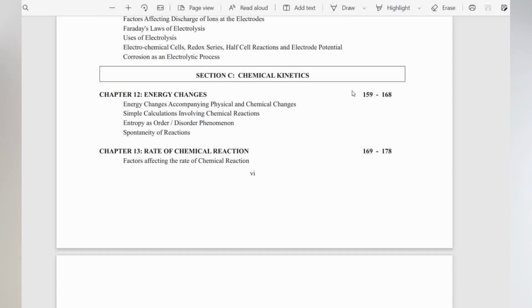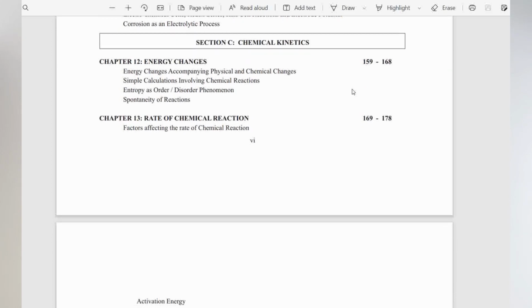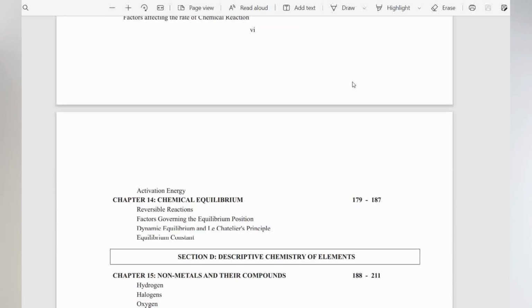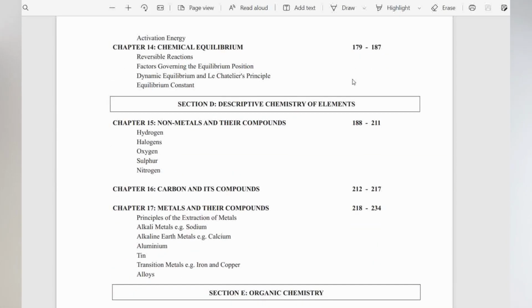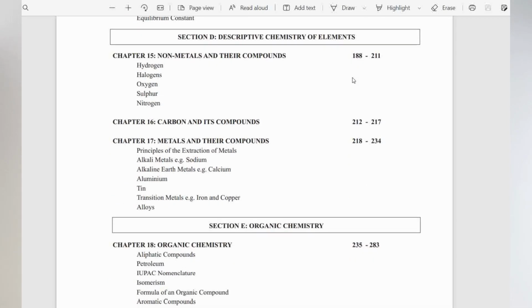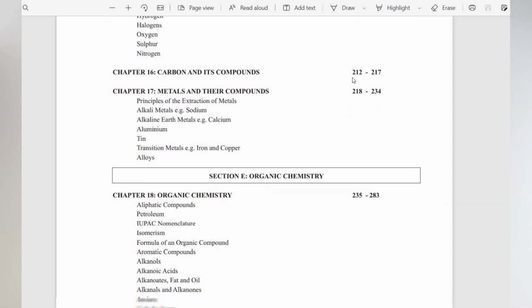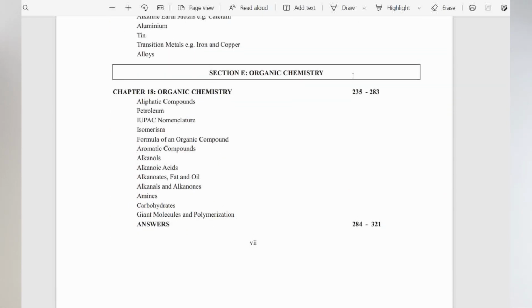You have energy changes, rate of chemical reaction, and chemical equilibrium. Then we have descriptive chemistry of elements, and that talks about non-metals and their compounds, carbon and its compounds, and then metals and their compounds. And finally, we have organic chemistry. So this is what the JAMB syllabus specifically requires of the student preparing for this exam.